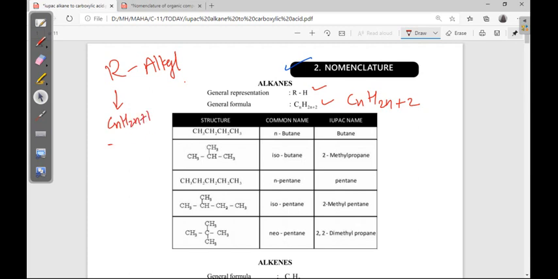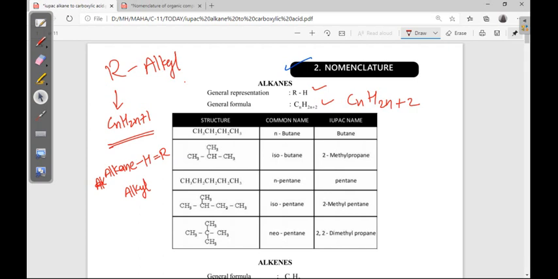See the difference between R and alkane: only one hydrogen is less. So I can write alkane minus one hydrogen is equal to the R group, that means the alkyl group.